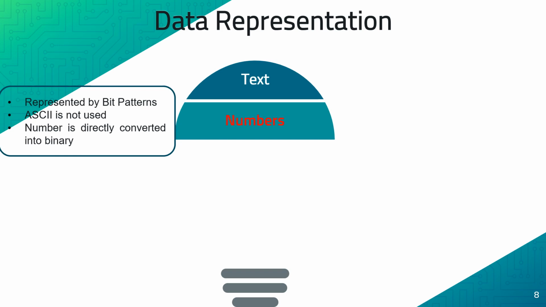Second, we have numbers. So your data or the information could be a number. Here also the numbers are represented by bit patterns, but we are not using any coding system here. We are not representing any number by the coding principle or coding method. Thus we don't require any ASCII codes here. Instead, the number is directly converted into binary in order to represent the data as well as to perform the mathematical operations that we take into consideration.